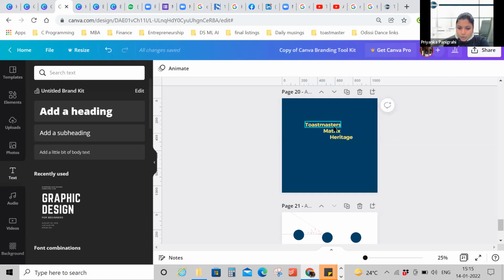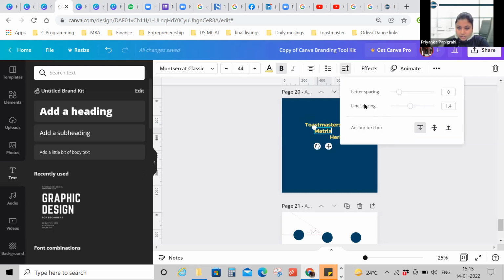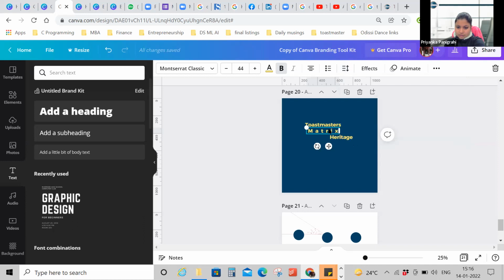So now what I can do is put it here and play with the letter spacing. You can increase it. See, the spacing between the letters becomes a little more so that it fits into a specific space. Let's say I'll change it to 100 so that you can see the effect. Can you see the word expanding? I'll show it to you again. This is the effect.